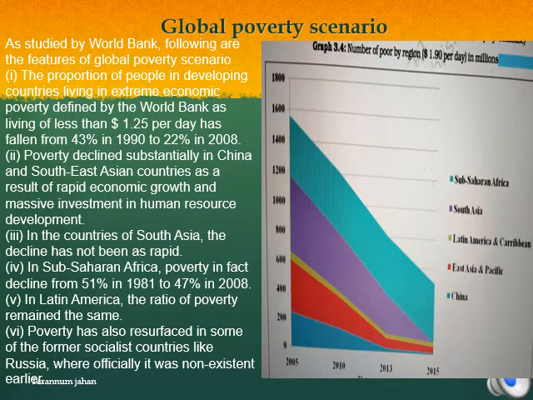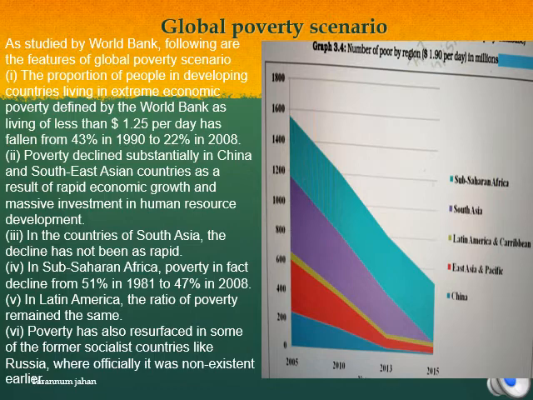The rapid decline in poverty in China, East Asia and the Pacific is associated with rapid economic growth and huge investment in human resource development. The situation is very different in Sub-Saharan Africa, where the ratio has actually risen from 41% in 1981 to 46% in 2001.